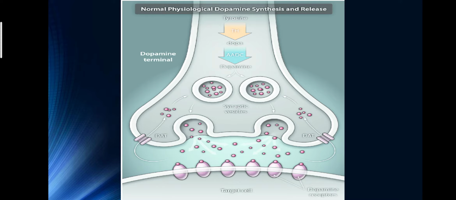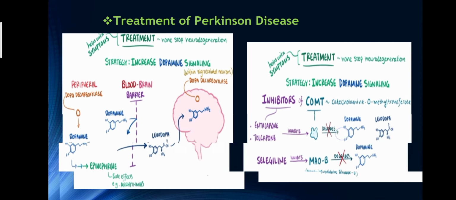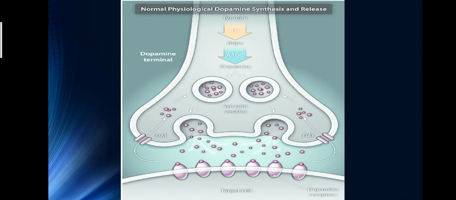So we move on to the next slide. Here you can see the normal neuron structure that shows the signaling pathway of dopamine. First of all, we have to know levodopa crosses the blood-brain barrier, but dopamine does not.